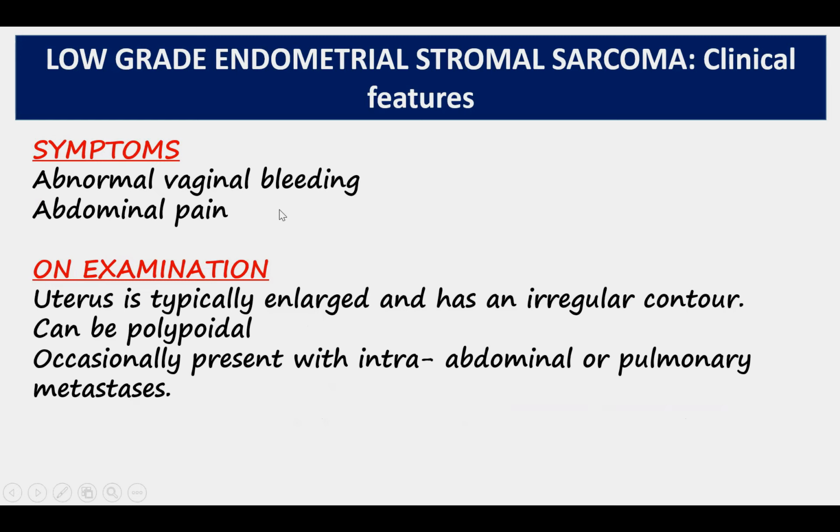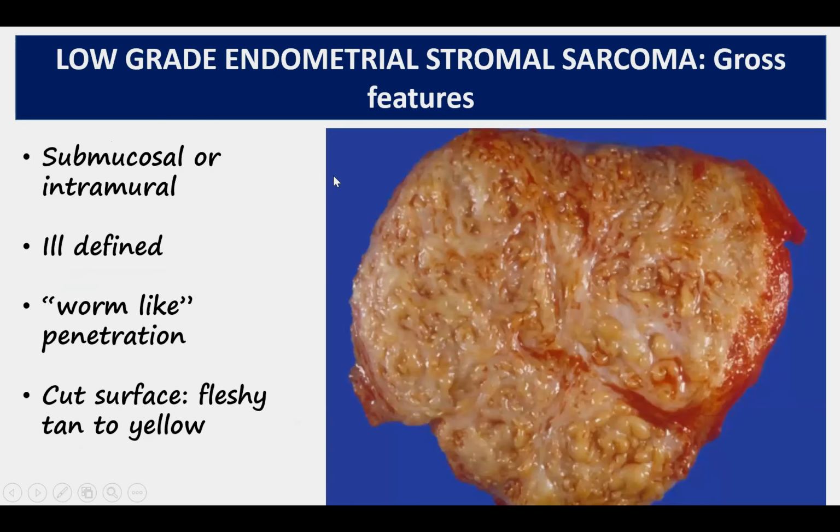The symptoms are similar to endometrial stromal nodules, that is, abnormal bleeding or abdominal pain. The uterus is typically enlarged on examination, but tends to have an irregular contour. It can even be polypoidal. Occasionally, they present with intra-abdominal or pulmonary metastases as well. Now, the gross appearance of low-grade endometrial stromal sarcoma is very different from endometrial stromal nodule. If you remember, in an endometrial stromal nodule the tumor is well circumscribed and has a tan yellow appearance.